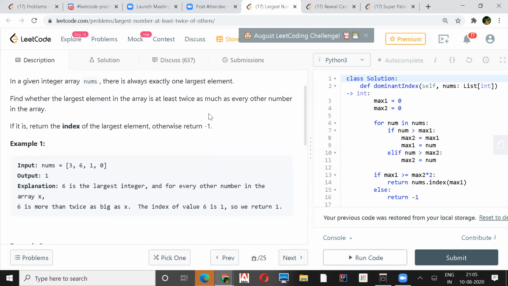If the largest number is not at least twice of each other number, then wherever we find that, we'll just return -1. That would be order of n, but the main trick is to do it in a one pass.